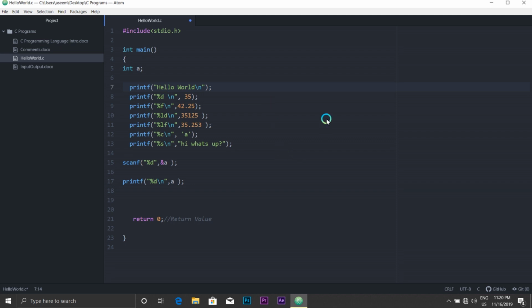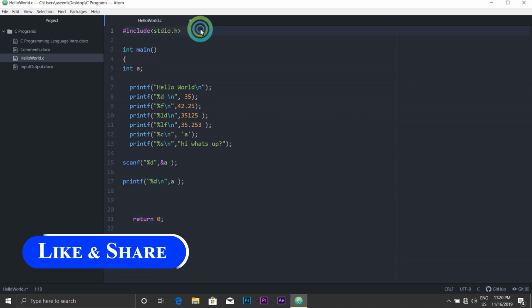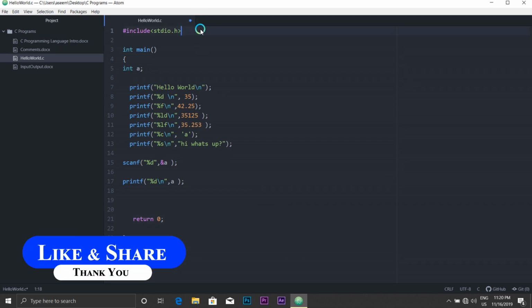So there are two types of comments. First is the single line comment and the other one is the multi-line comment. As the names make clear, it is evident what both comments do. I'll move forward and show you how you can write a single line comment and a multi-line comment. First I'll show you how a single line comment is written.